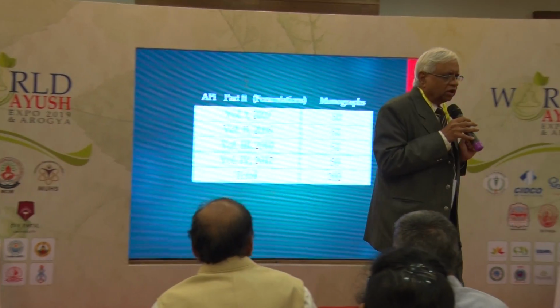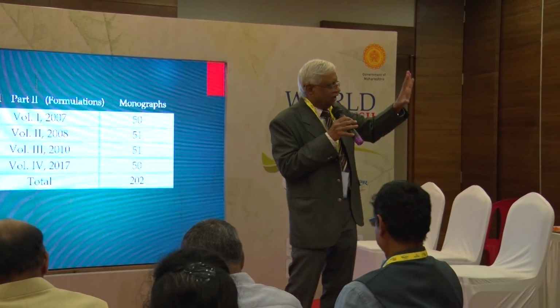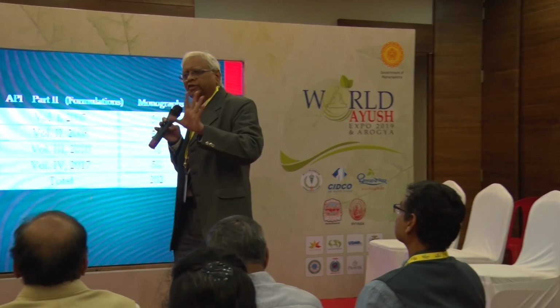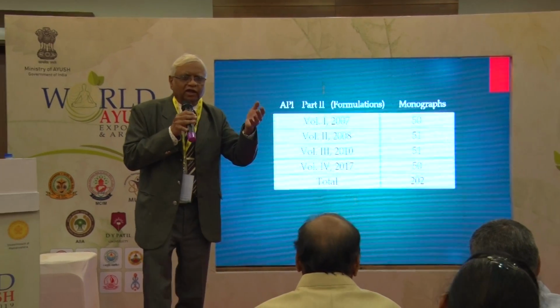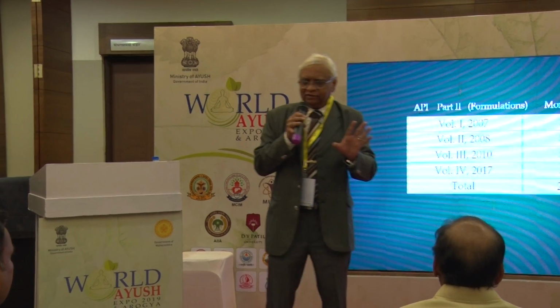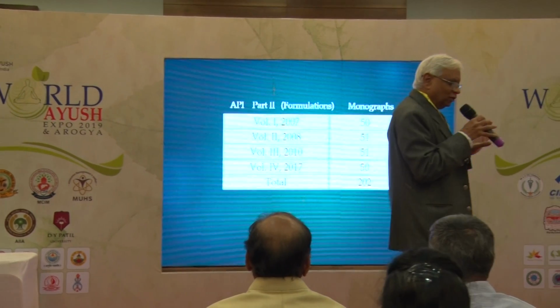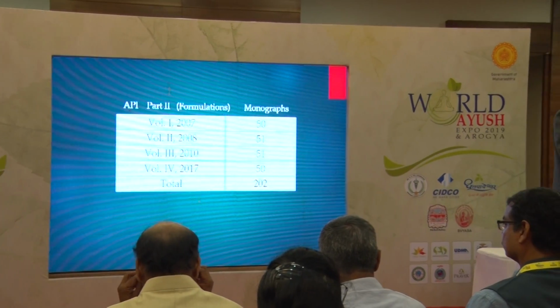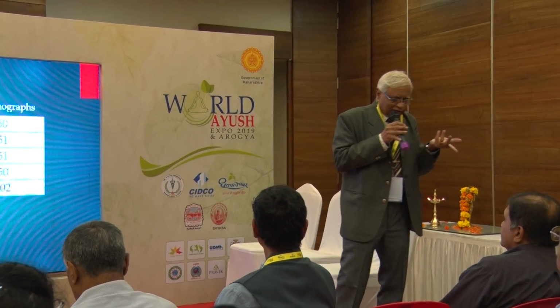Let us take another example. Kumari Asa. Now we know that for Kumari Asa, we have different formulations. In the name of Kumari Asa, there are different formulations. When the name was given to Kumari Asa in very old days, there was no issue of patent. That's why that name was used by everybody, making some differences, making some modifications, still it was Kumari Asa. In those days when they were manufactured it was not their patent and they were not so greedy. They said, okay, whatever you want to do. But nowadays it is not permitted.